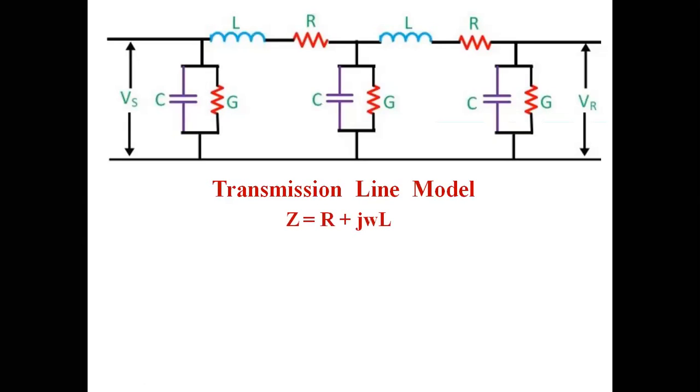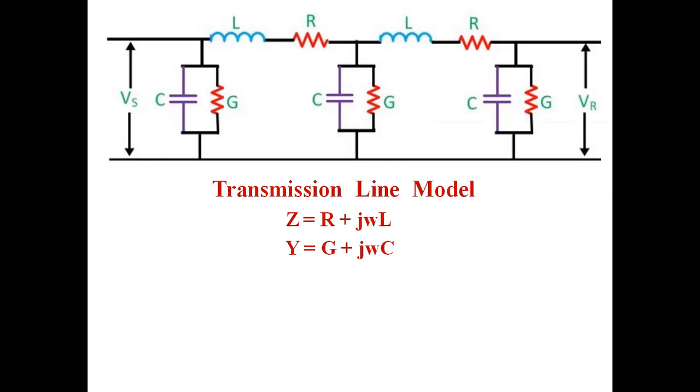So line impedance Z is equal to R plus j omega L. And in the shunt path, the line admittance consists of G plus j omega C. This is called the shunt admittance.